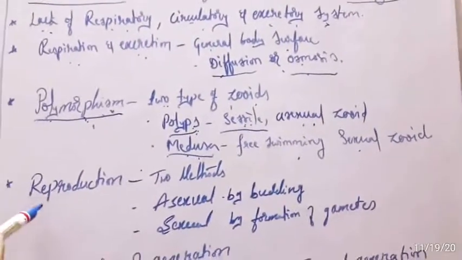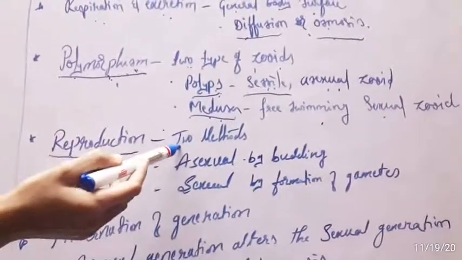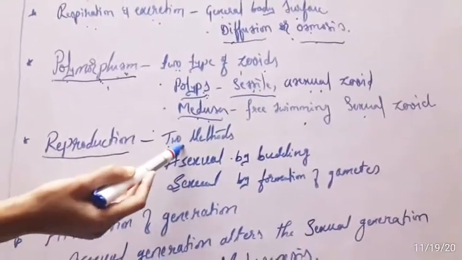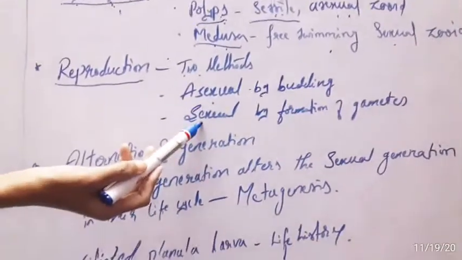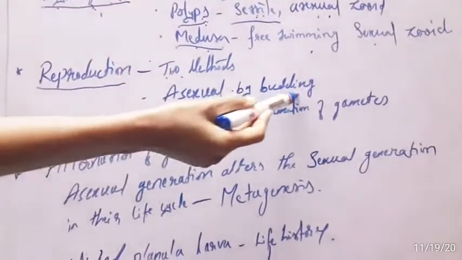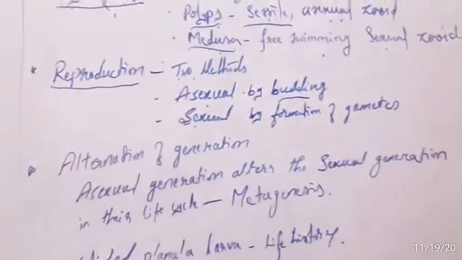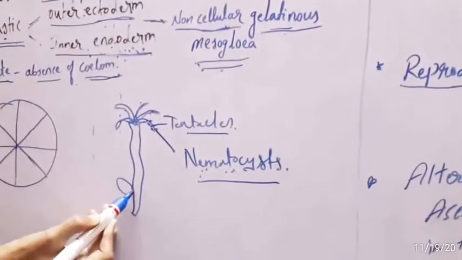The next character is reproduction. Reproduction takes place by two methods: one is the asexual method and the other is the sexual method. The asexual method takes place by budding. Budding means, as in Hydra, the formation of a bud.